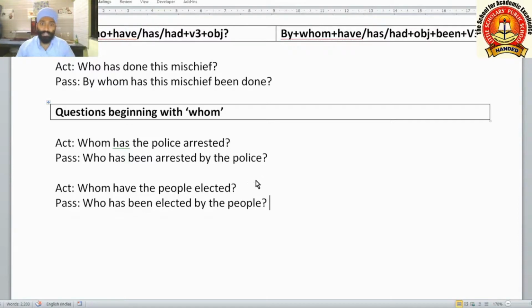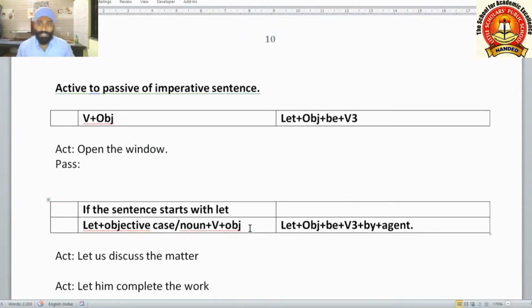So this is how we have seen how to change the sentences in interrogative forms, in verbal questions as well as WH questions. Now let us see active to passive of imperative sentences. An imperative sentence begins with the main verb and has the form main verb plus object. The subject is not given. Example: open the window. Here the main verb is open and the window is the object.